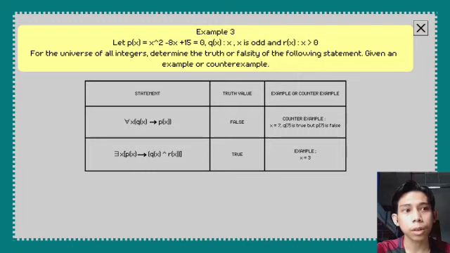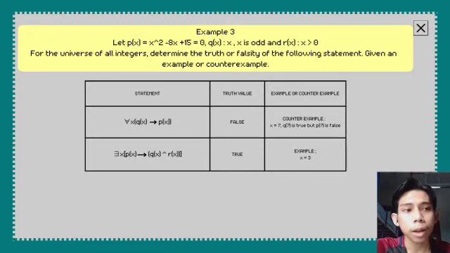Next is example 3. Let Px equal to x squared minus 8x plus 15 equal to 0, Qx be x is odd, and Rx be x is greater than 0. The question is, for the universe of all integers, determine the truth or falsity of the following statements, giving an example or counterexample.